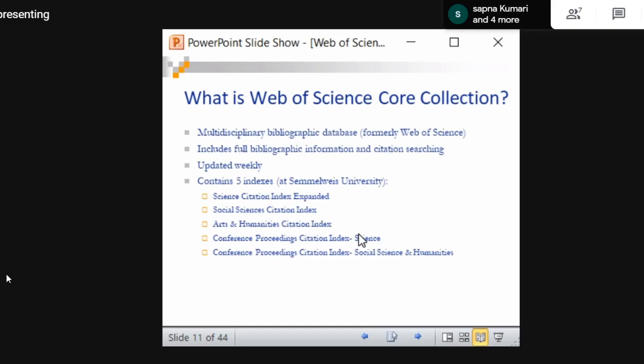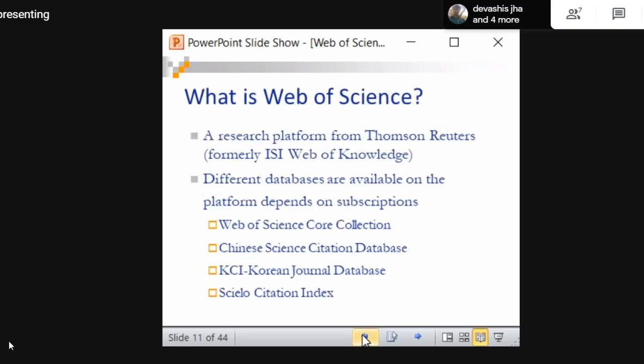If the article is available in open access, then you can get the full text easily. If it is not in open access, you will get only the citation details. Remember that. It is updated every week. Web of Science is updated every week, and we are talking about the Core Collection. Web of Science consists of many databases like this. Core Collection is one of the databases of Web of Science.